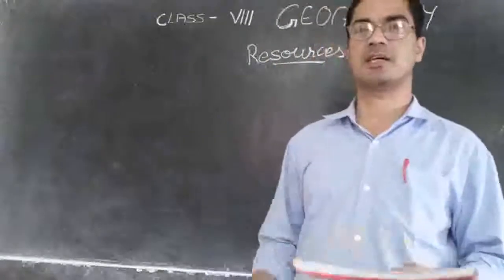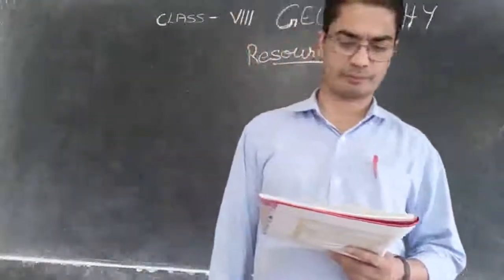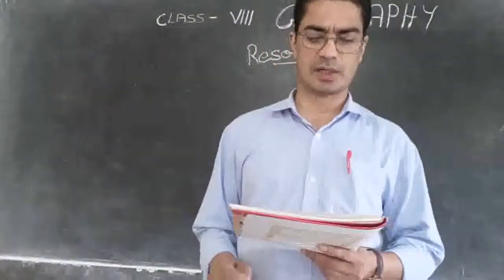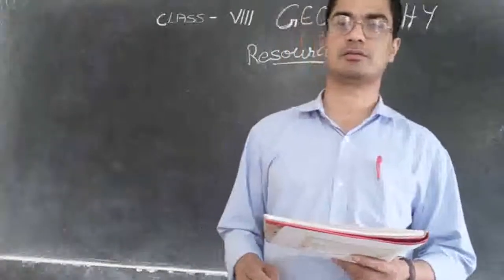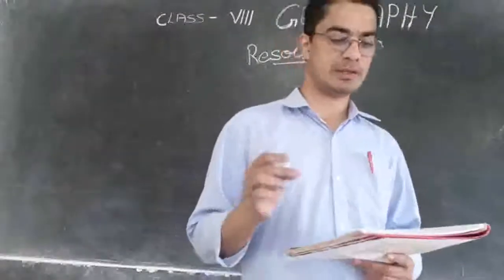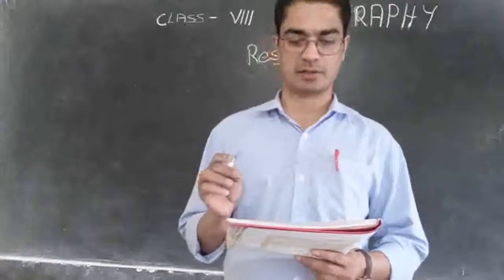Anything that can be used to satisfy a need is a resource, replied Amma. Amma means mother.